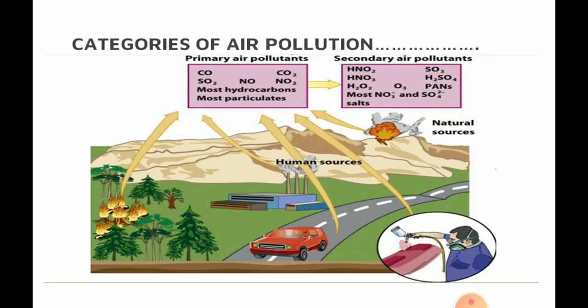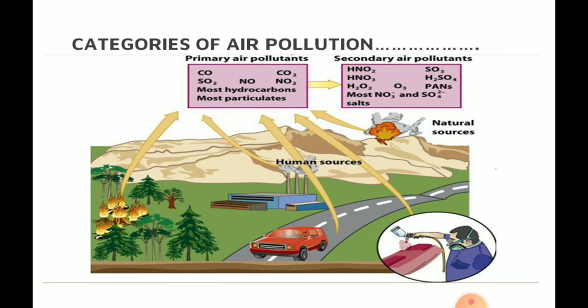Next, categories of air pollutants: primary air pollutants and secondary air pollutants. Examples of the primary air pollutants are gases such as carbon monoxide, carbon dioxide, sulfur dioxide, nitric oxide, nitrogen dioxide, most hydrocarbons and most particulates. That is, it covers all the human sources and the natural sources like volcanic eruptions. Everything comes under primary air pollutants.